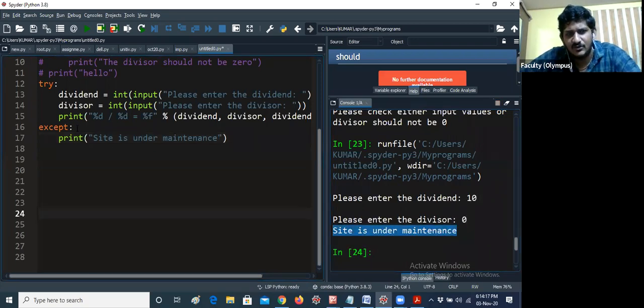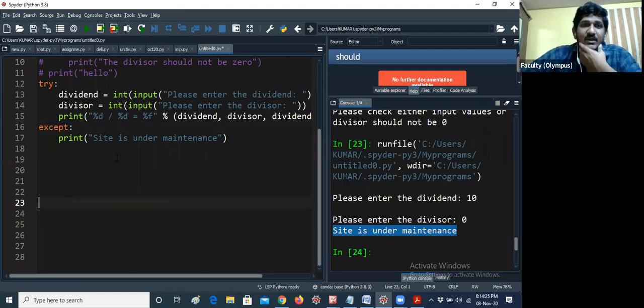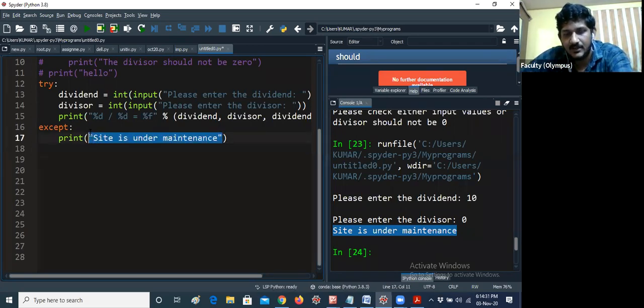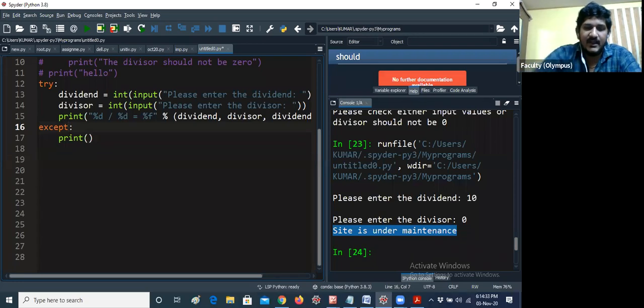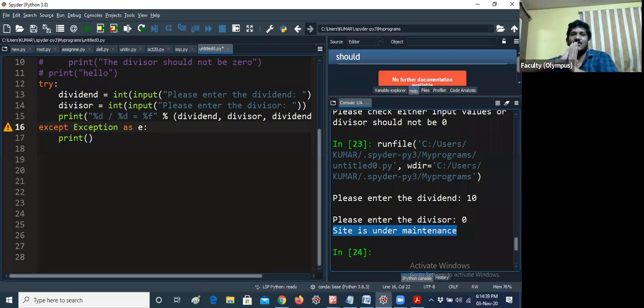That means you don't need to accept everything. If you want to add multiple classes, you have to give except like that. I would like to tell you one more thing in an easy manner. I don't want to give all the things. I'm giving except Exception as e.